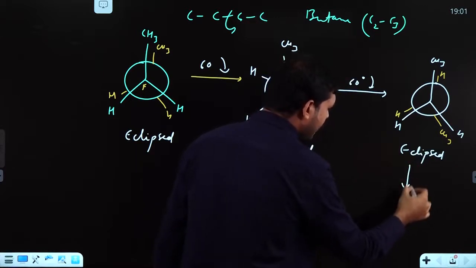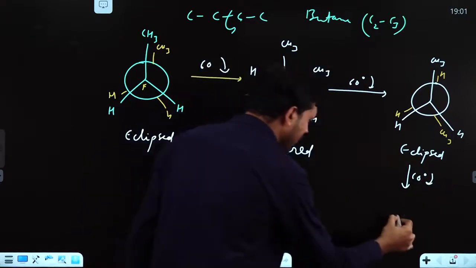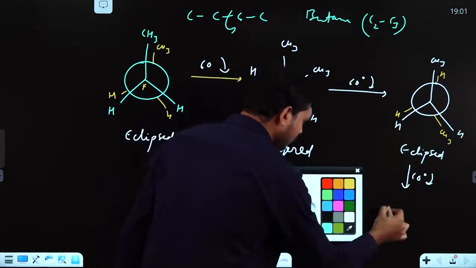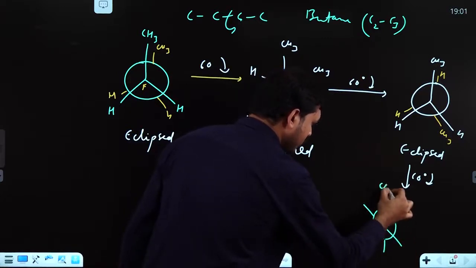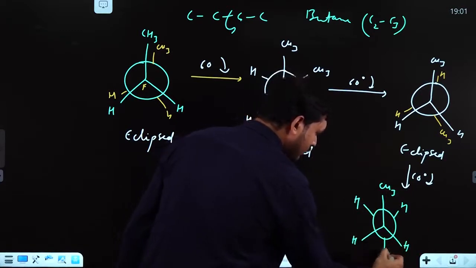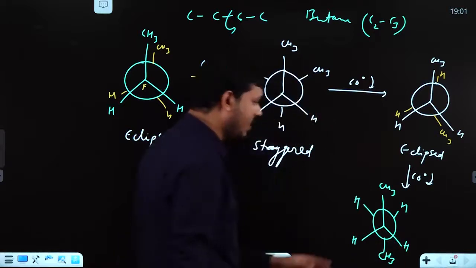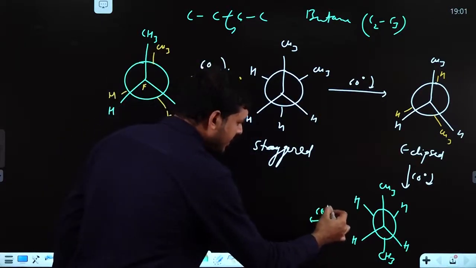Now if you rotate it again 60 degree, you get this structure. Again you can rotate 60 degree.